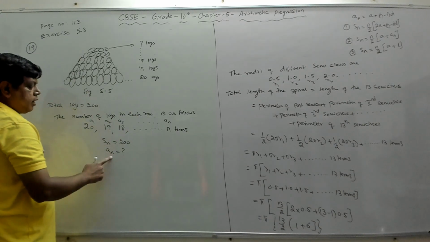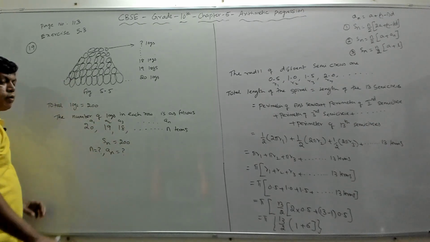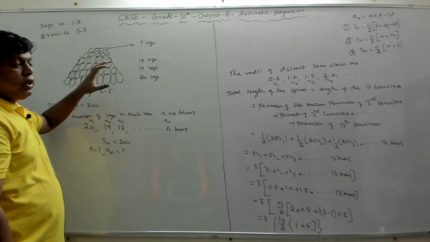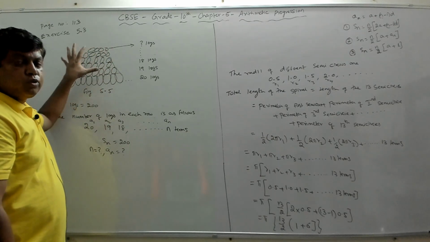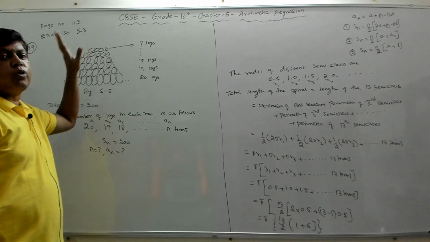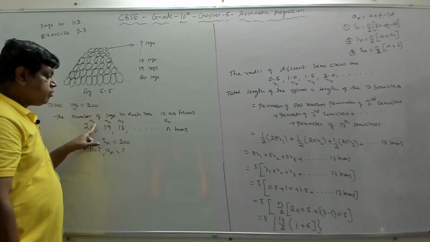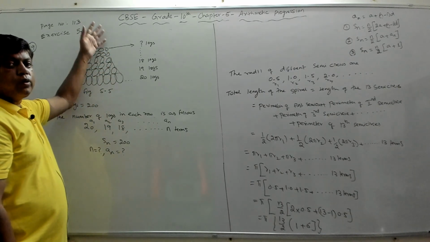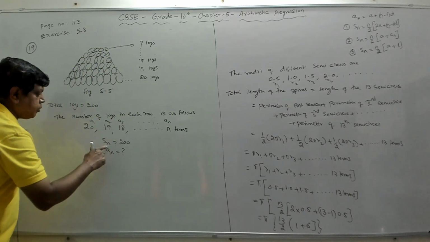Now we have to find AN and we have to find N. N equal to what? And AN equal to what? N gives us the number of rows. We need to stack these logs. In how many rows are these 200 logs stacked? That is number one. Number two is how many logs are there in the topmost row, which means we have to find AN. Because A1 denotes the number of logs in the bottommost row, A2 denotes the number of logs in the row above that, like that. So AN will be the number of logs in the topmost row. That we have to find. So now Sn is 200.